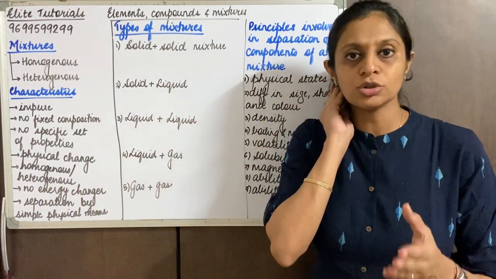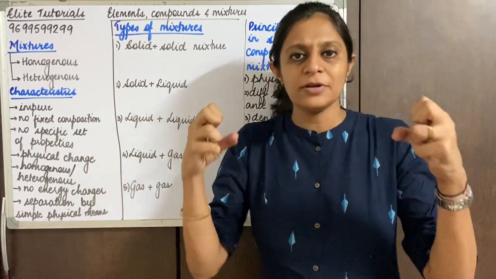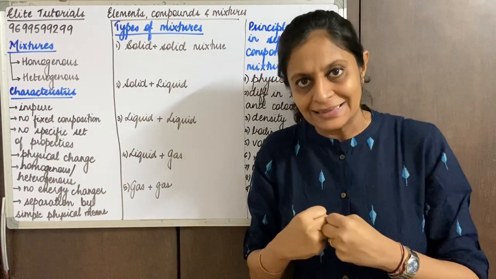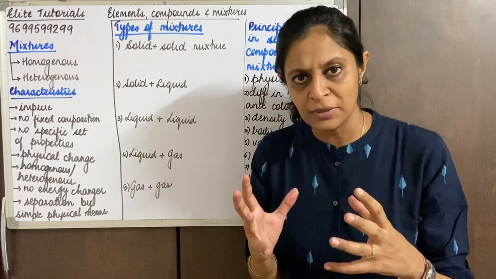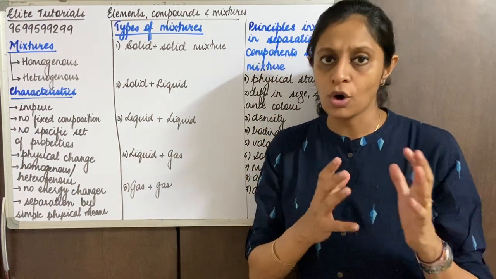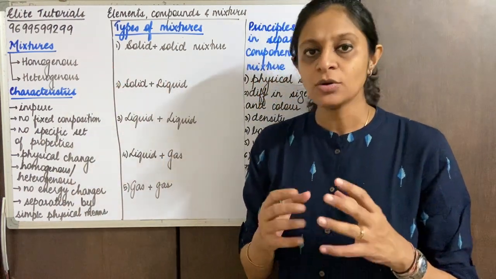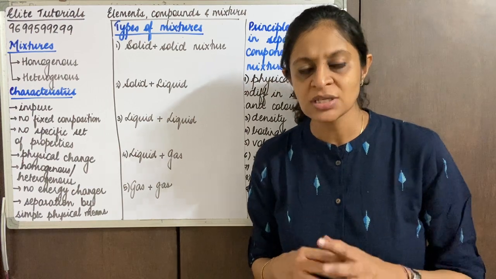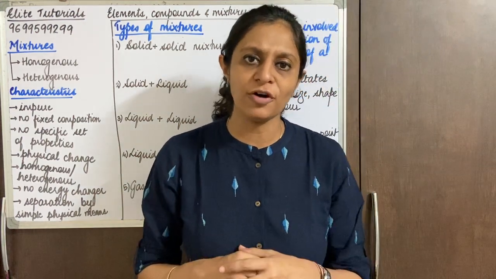Also, in this category we talk about alloys. In alloys, the metals have been melted and they are mixed uniformly to give us an alloy. All of that comes in the category of homogeneous mixtures. But in heterogeneous mixtures, the particles are not uniformly mixed.